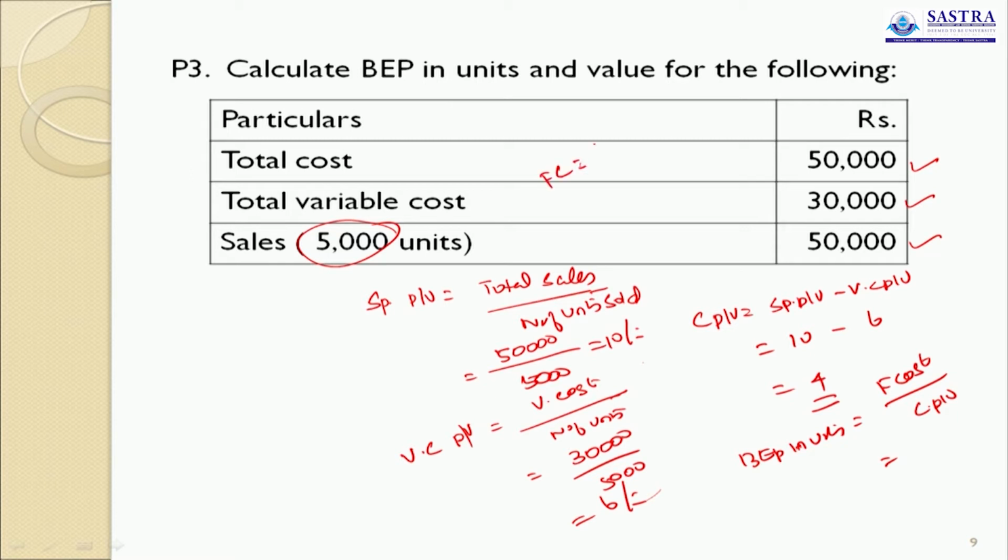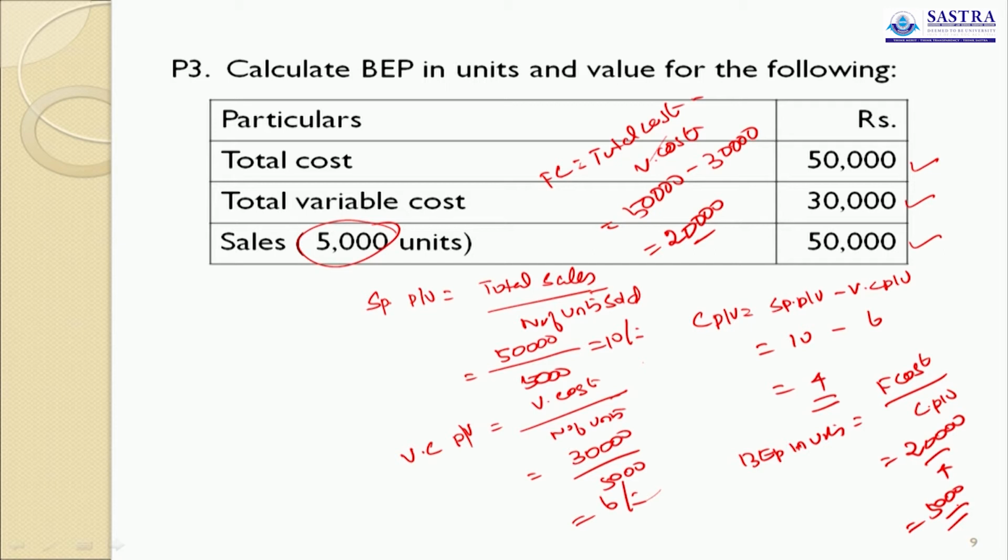Fixed cost equals total cost minus variable cost. Total cost is 50,000, variable cost is 30,000. Now fixed cost is 20,000. So 20,000 divided by 4 equals 5,000 units. So BEP, break-even point in units, is 5,000 units.